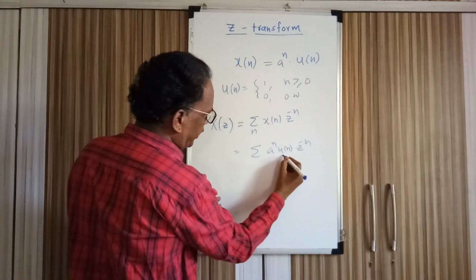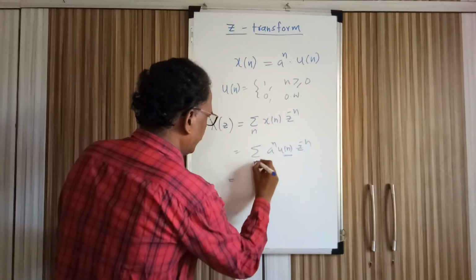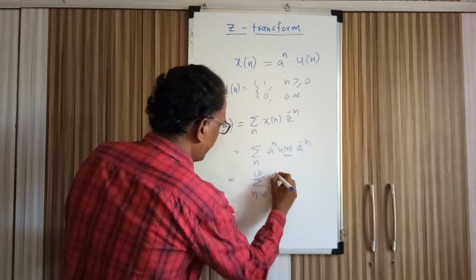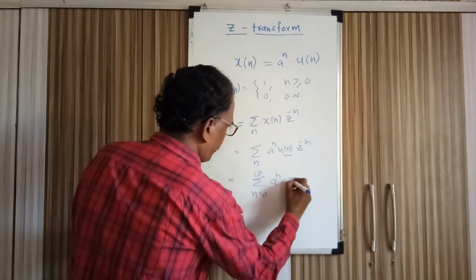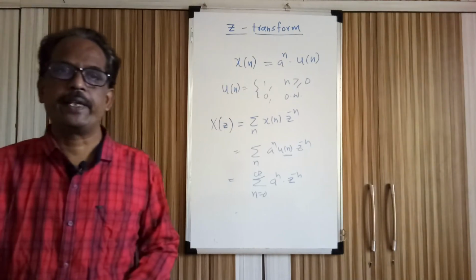Since I told you that u of n exists from 0 to infinity, our limit will be n equal to 0 to infinity of a raised to n, and u of n is 1 for 0 to infinity. So u of n has gone and u of n has set the limit.